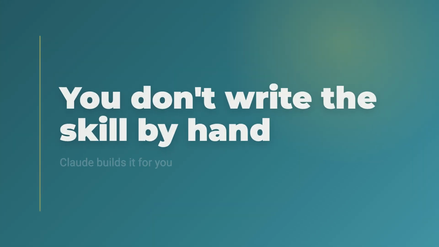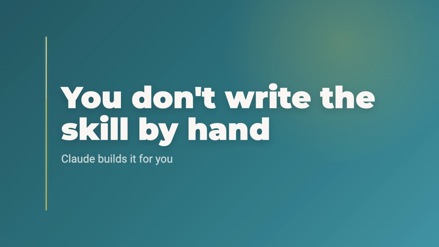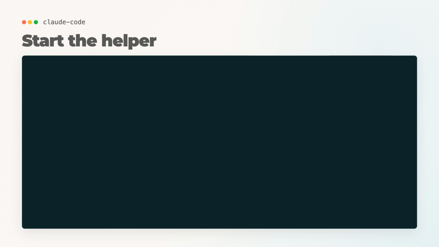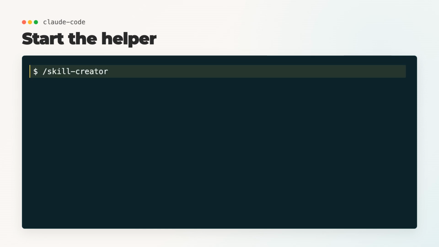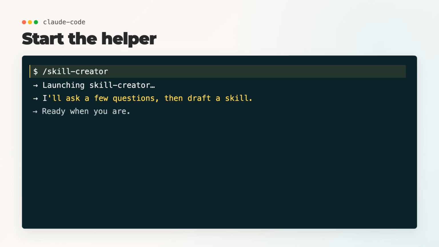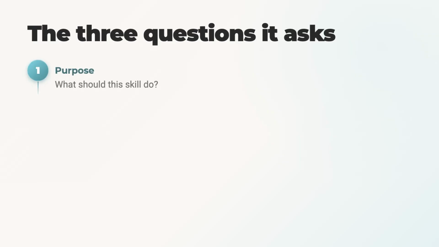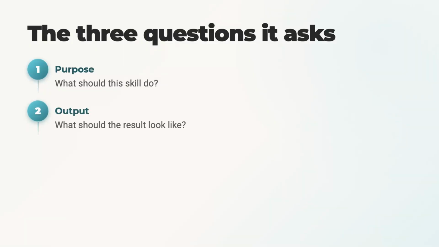Simple. Now the nice part, you do not have to write the skill file by hand. Claude can help you make it. You open Claude Code or Claude Cowork and type skill creator. That is the command that starts the helper. Then Claude asks you a few questions. What should this skill do? What should the output look like? What should it avoid? After that, it writes a draft skill for you.